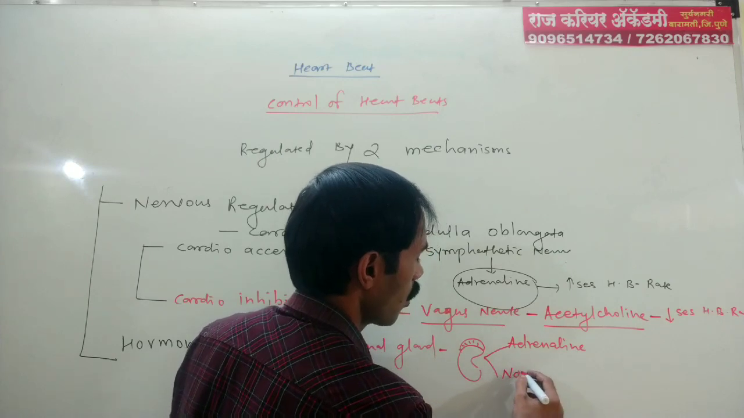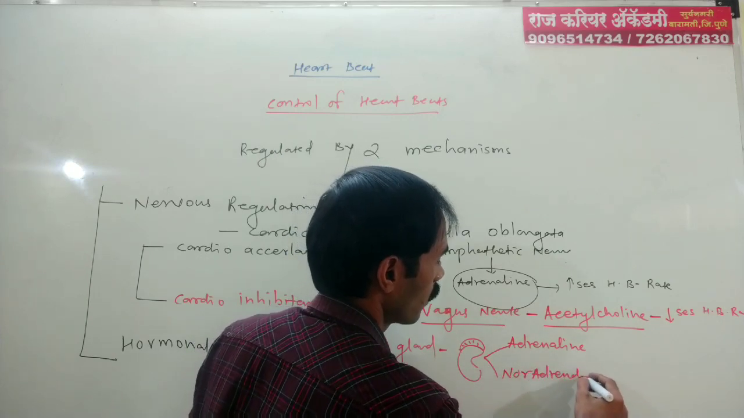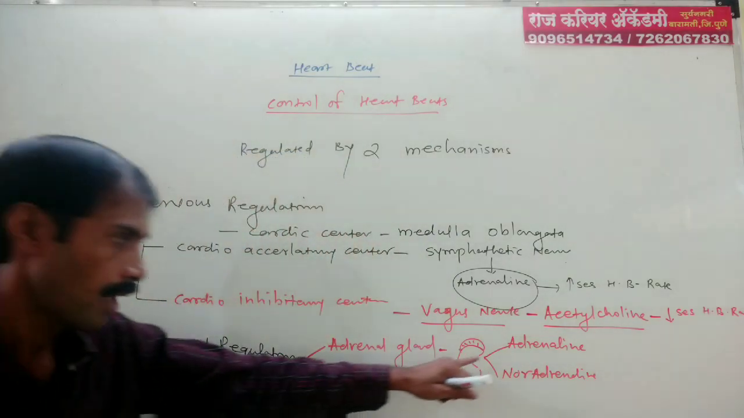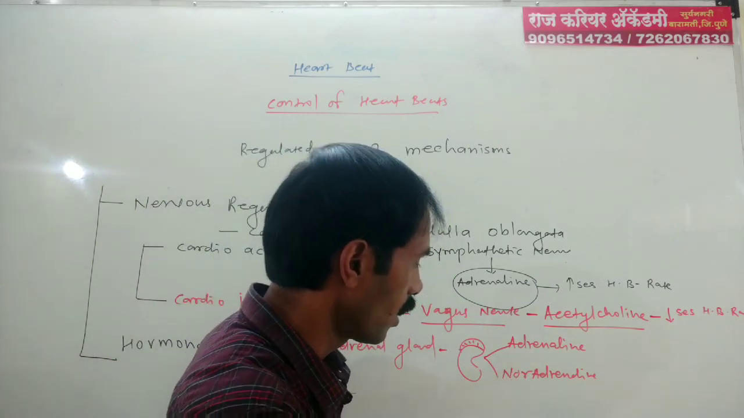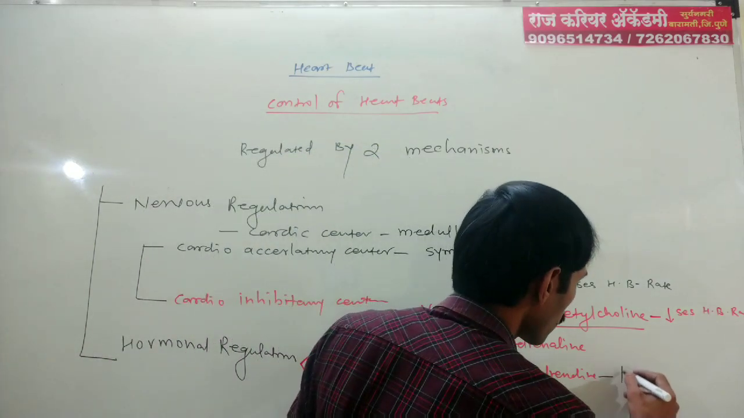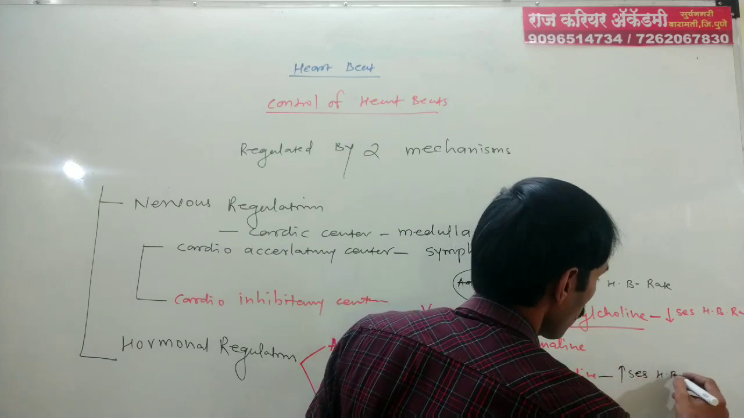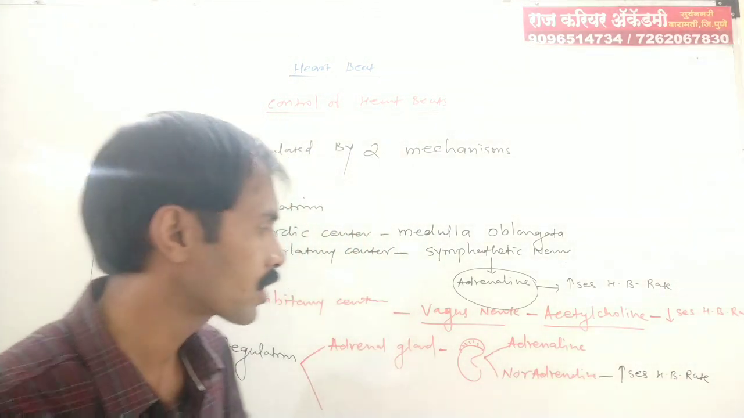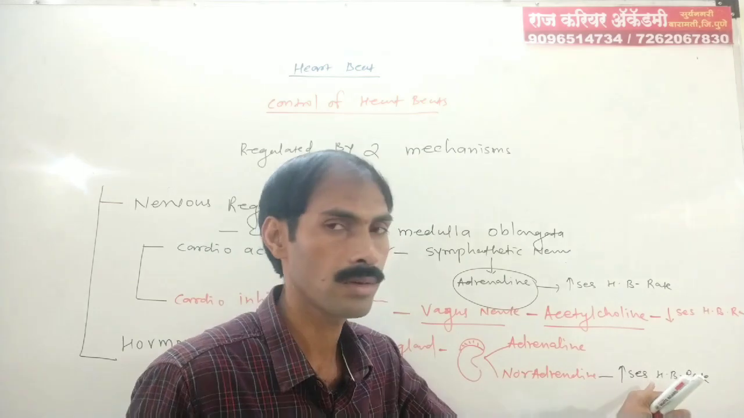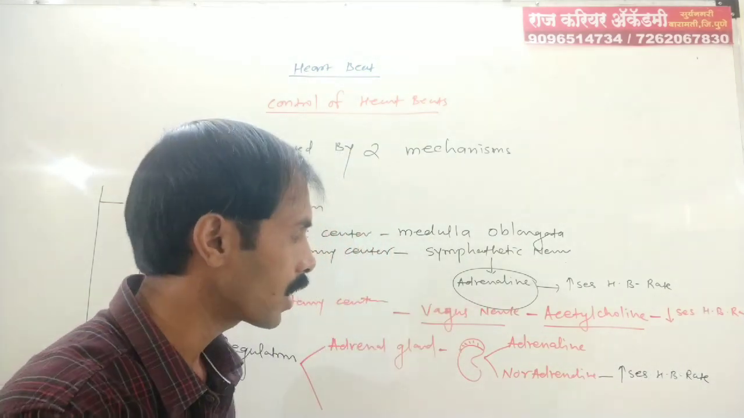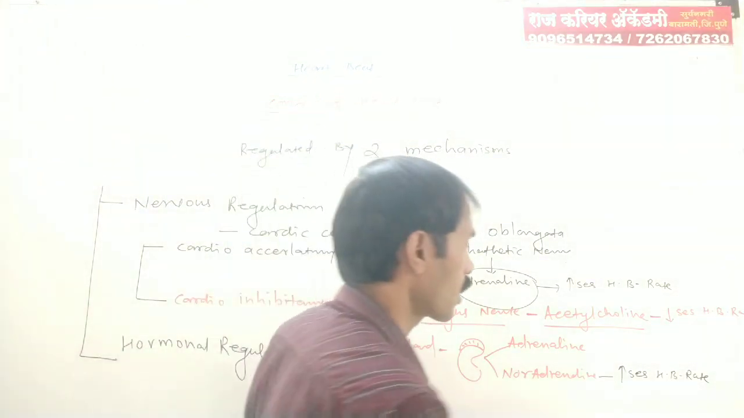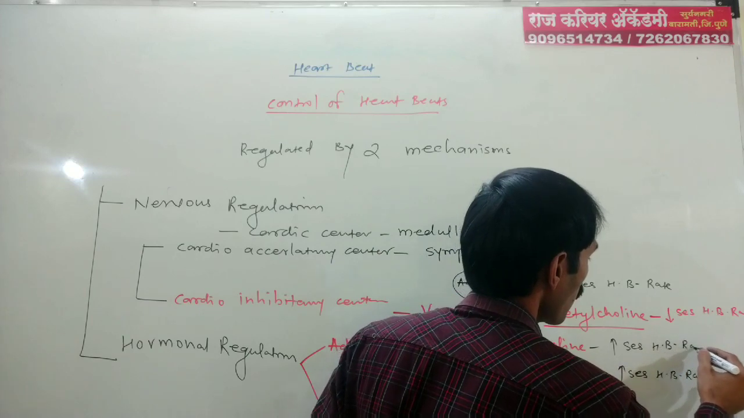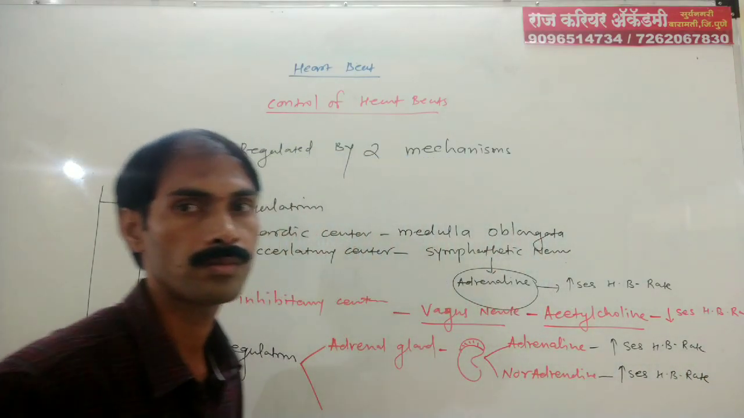Adrenaline and noradrenaline. Noradrenaline increases heartbeat rate in normal situations. But in an emergency, adrenaline increases heartbeat rate. So the adrenaline hormone also increases heartbeat rate, but in an emergency situation or emergency condition.